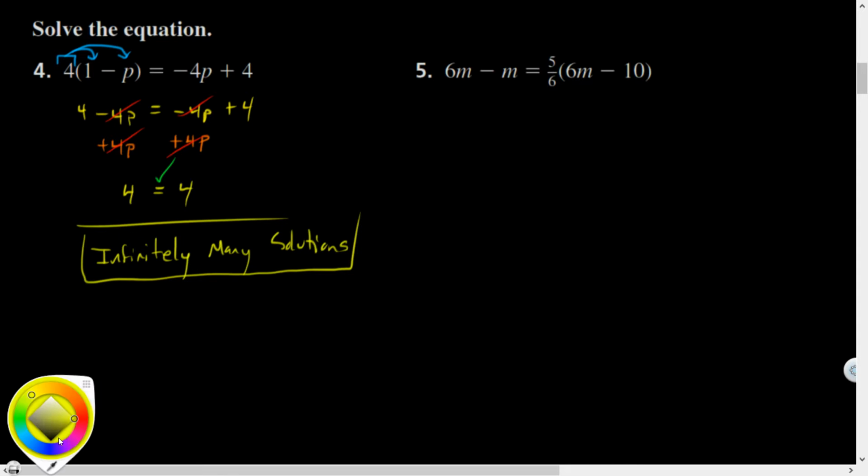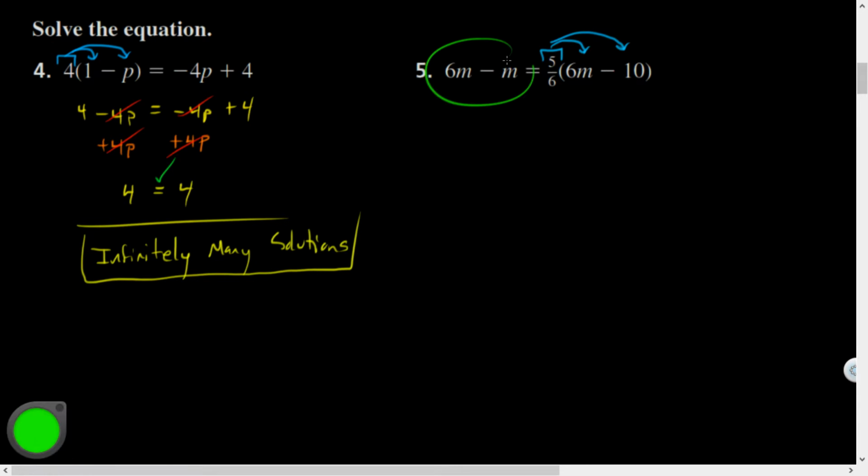I'll do this. All right, let's distribute 5/6. Oh, that's my least favorite number. Oh, I can also, what can I do to simplify on this side? Let's see, Adriana, what can I do on this side to simplify?